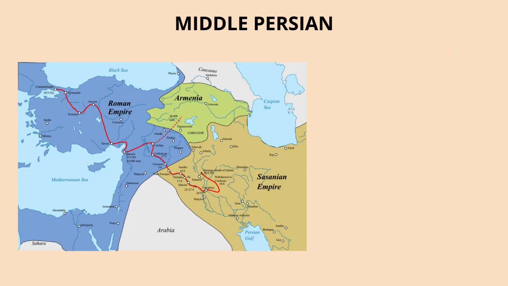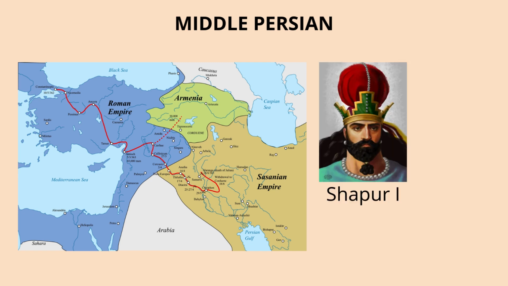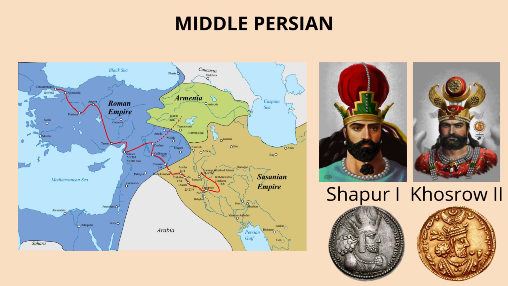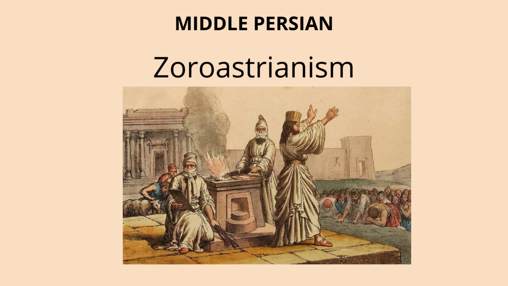At that time, the Sasanian Empire was a major country, rivaling the Roman Empire. Middle Persian was the official language of the court, used by kings like Shapur I or Khosrow II, and they used it to issue decrees, mint coins, or carve inscriptions on cliffs or monuments. Beyond government, Middle Persian was also the main language of the Zoroastrian religion. The priests used it to write explanations of texts which were initially in Avestan. And as we've seen earlier, it wasn't just the language of Zoroastrians, it was also the language of other religions of the empire like Christianity or Manichaeism, and they would use it to write their hymns or teachings.